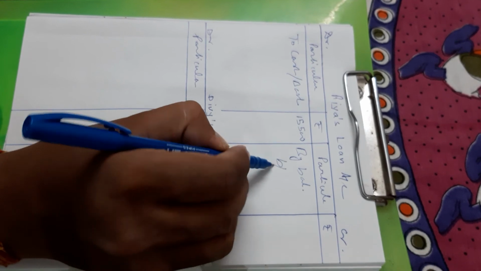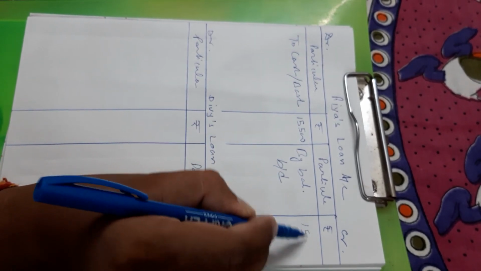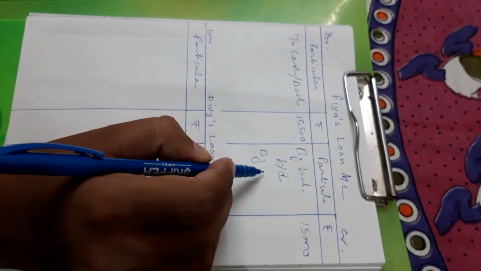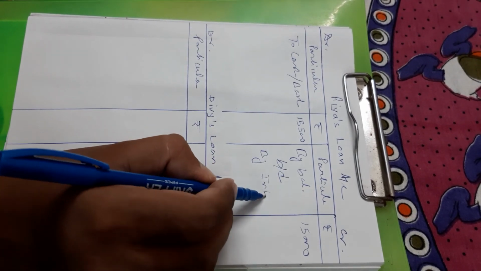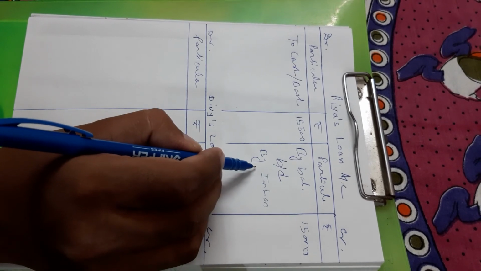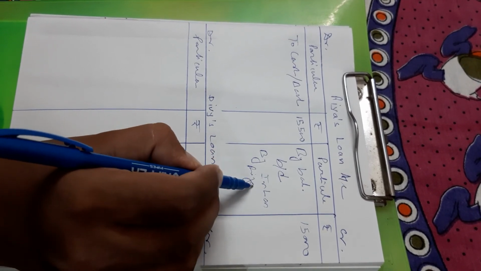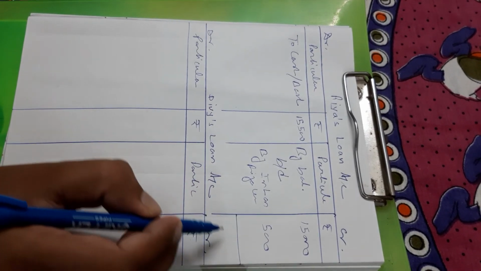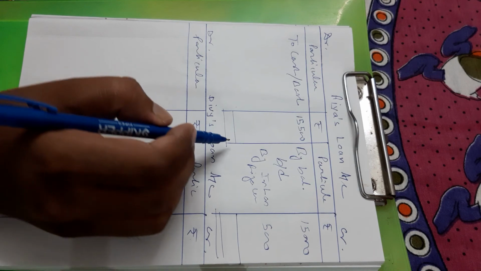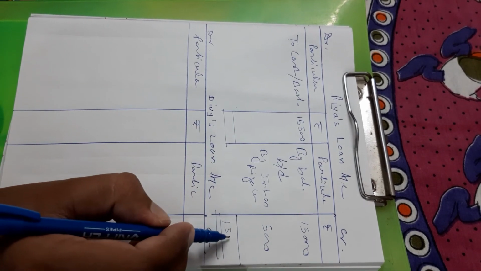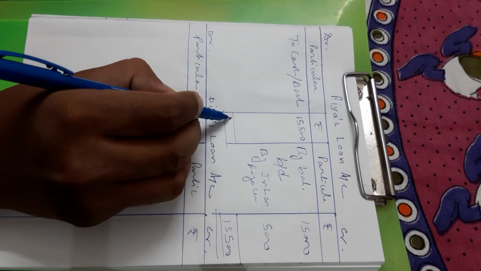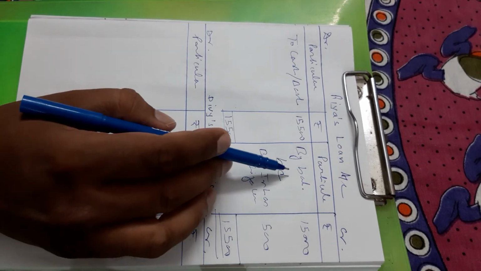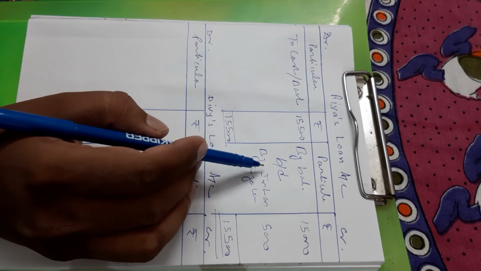By balance b/d 15,000. By interest on Ria's loan, 500 is already given in the question. Then you will write the total 15,500. So to balance b/d 15,500.